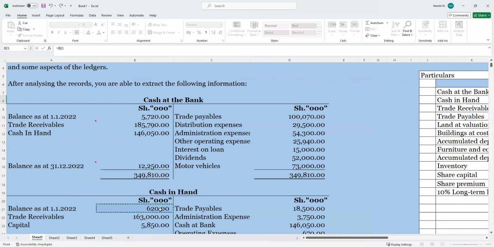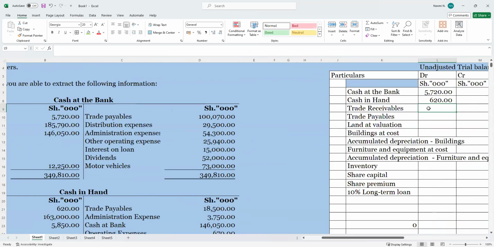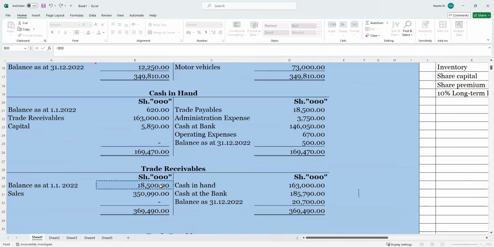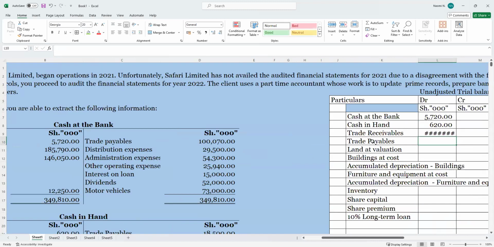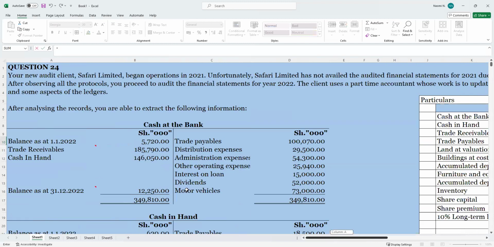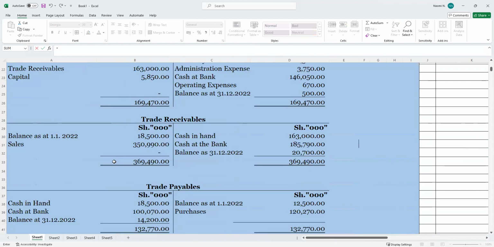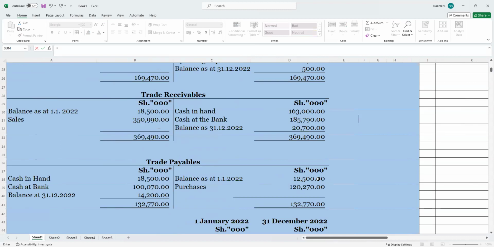Then we have receivables, a current asset. We will still debit. Then we have payables. That is a current liability. We credit. I just hope I am clear. So we debit.